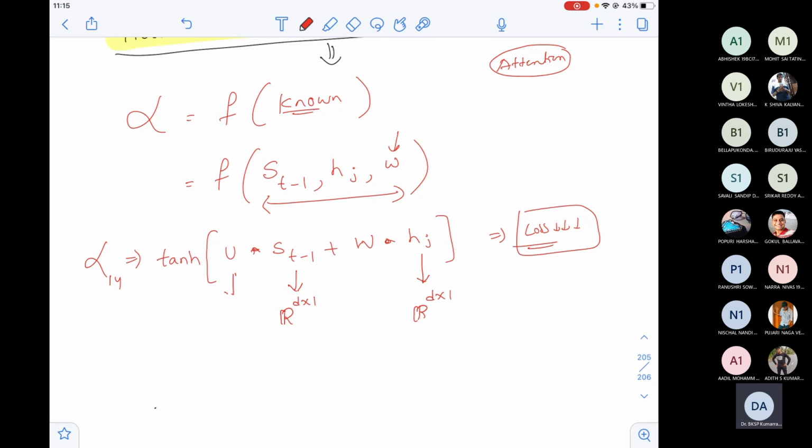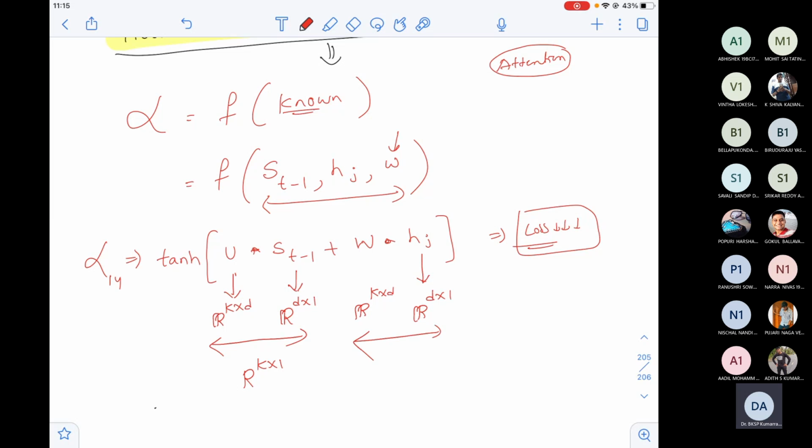Now, what should be my weight matrix dimension here? It should be of some size like K cross d, so that it is compatible for matrix multiplication. And again this would be K cross d. If I multiply these two, I'll get K cross 1.